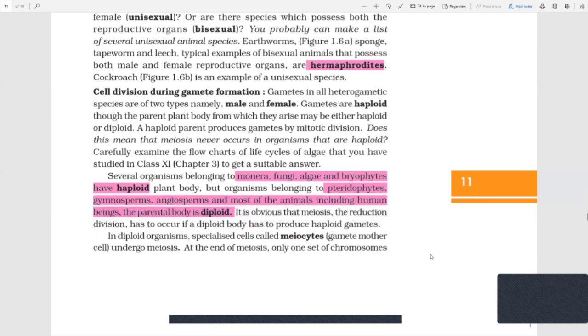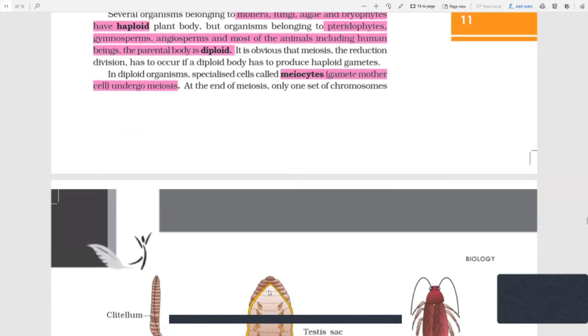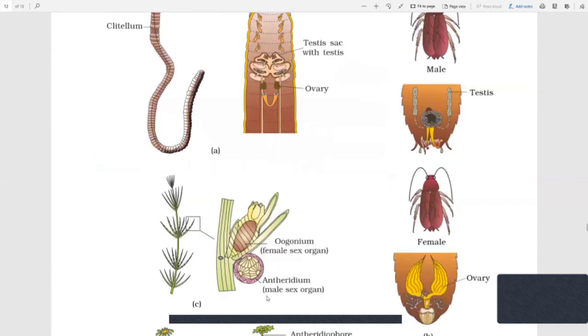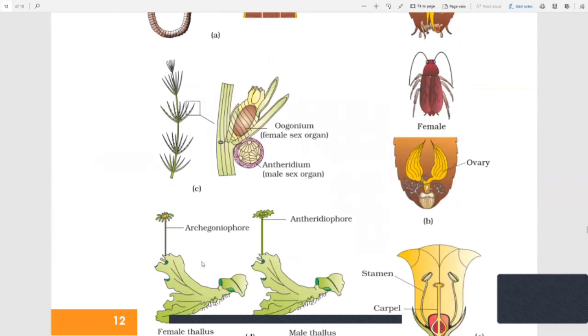Now, in gametogenesis, there are particular cells which undergo meiosis. These are meiocytes. Meiocytes, or gamete mother cells, are the cells which undergo meiosis. At the end of meiosis, only one set of chromosomes is there inside each gamete. Either the sperm has N or the egg has N. Then we saw different organisms like the earthworm, cockroach, liverworts, and mosses.